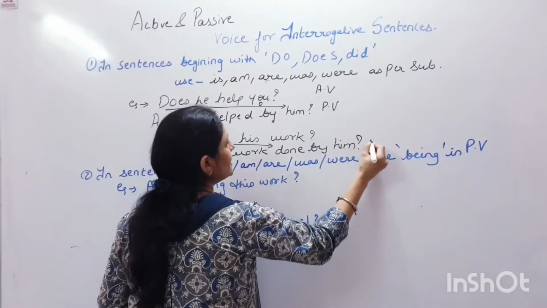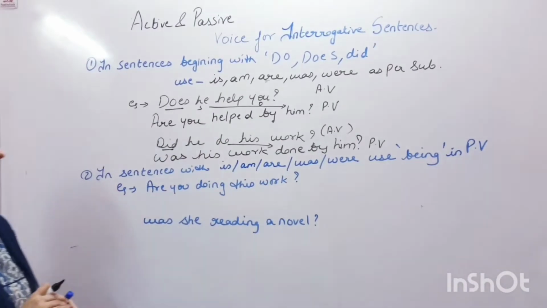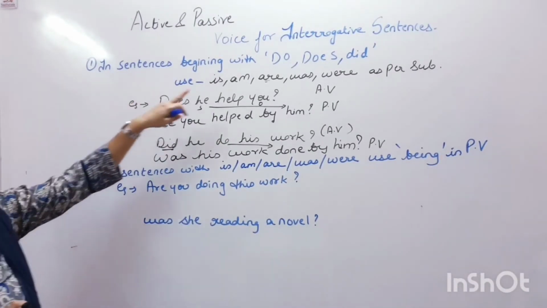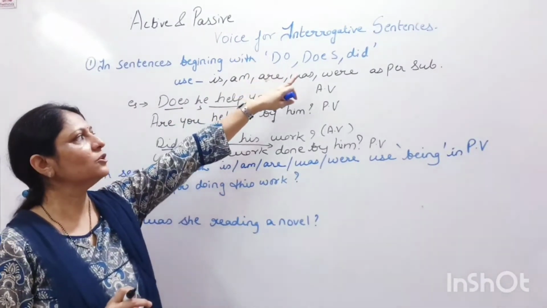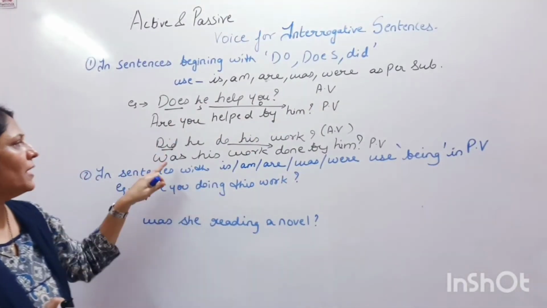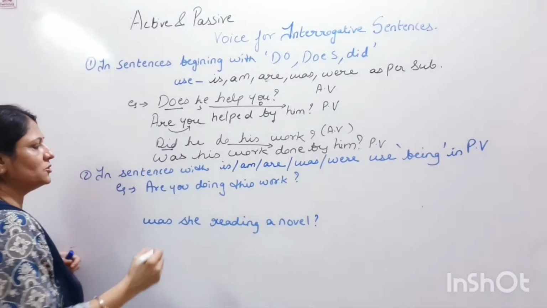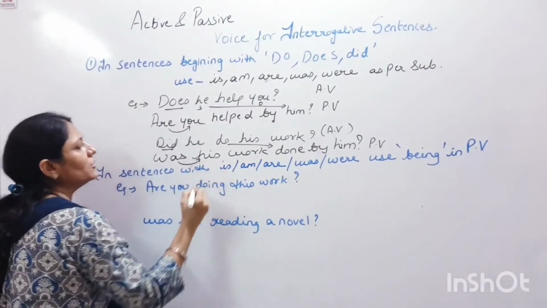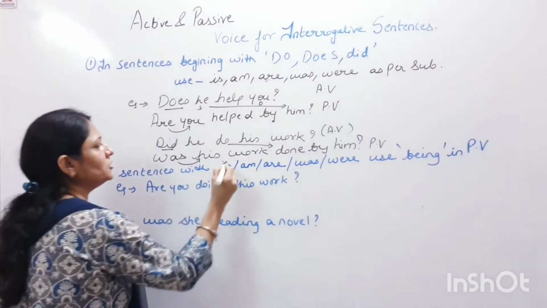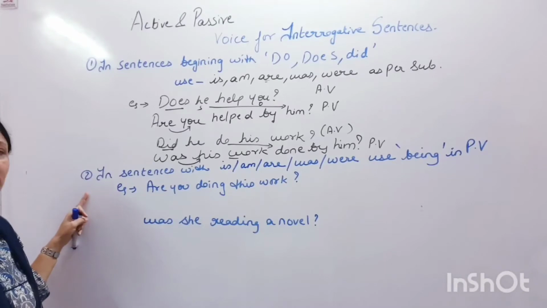Now this is the passive voice of this active voice sentence. So this is very clear. When we have a sentence beginning with do, does or did, we use these helping verbs as per the subject. Are is used because my subject was you. Was is used because I was having a singular subject which is work. This rule is clear. Now there is another rule.